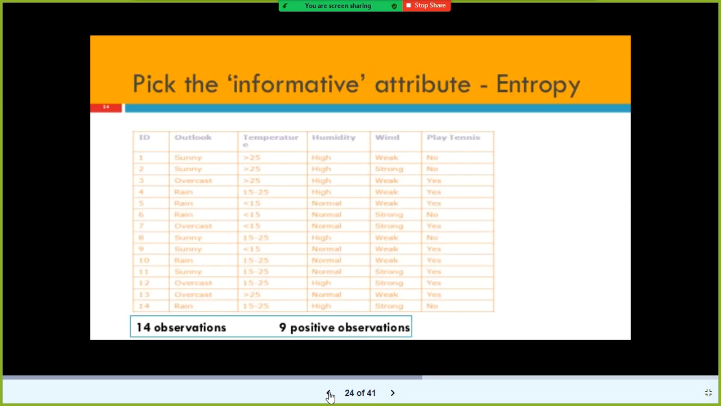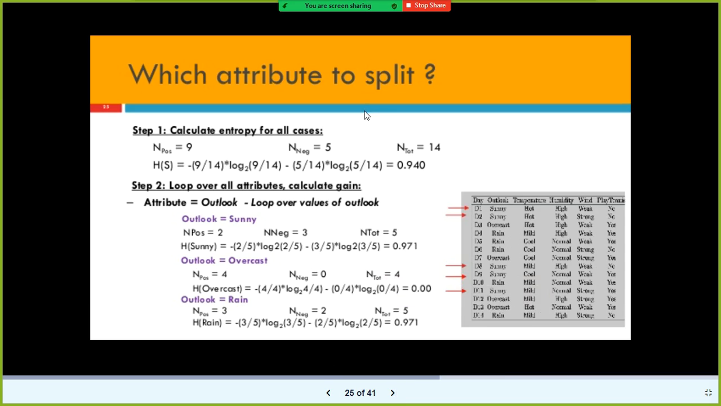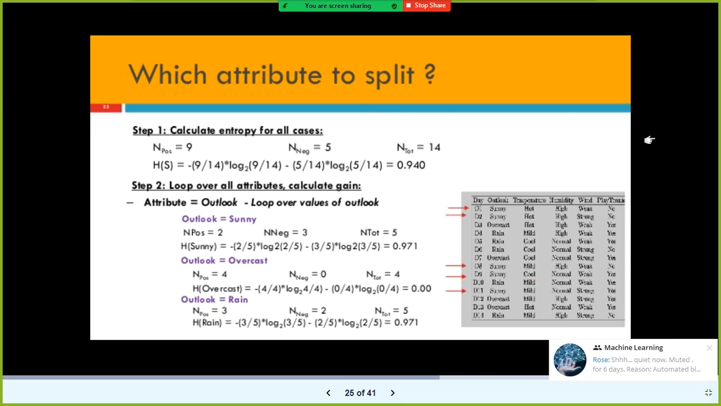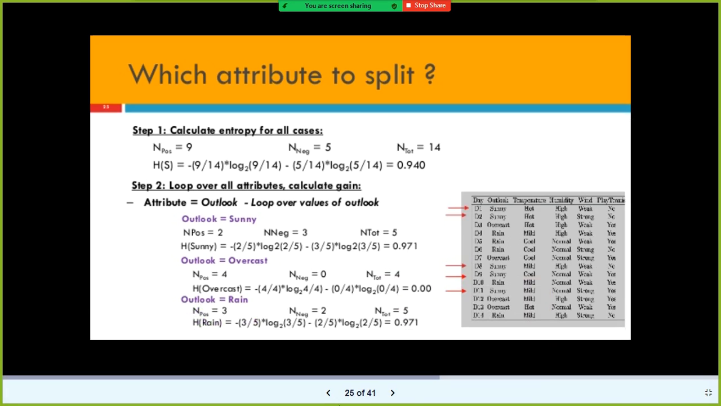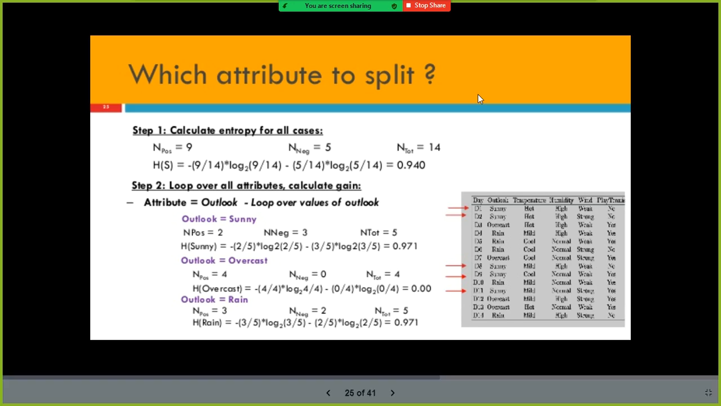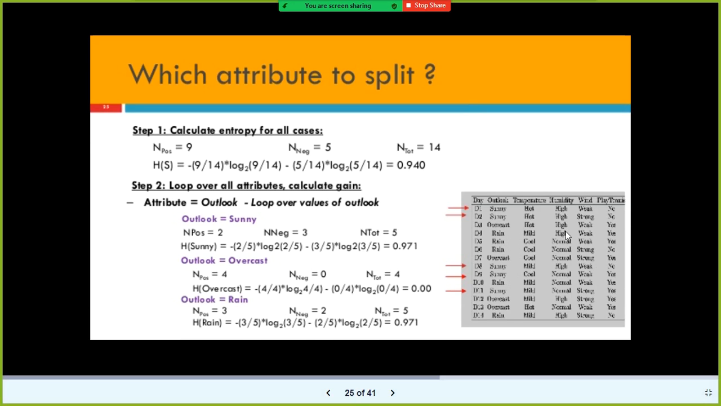The same data set. How many times did he play tennis? How many times did he not play tennis? 9 times he played tennis out of 14 occasions. And out of 14 occasions, 5 times he did not play tennis. This is the data set. So I'm going to use number of positives 9, that means 9 times he played. Number of negatives 5, that means 5 times he did not play. Positive plus negative you add, you get 14.